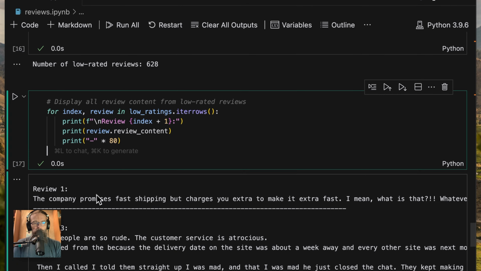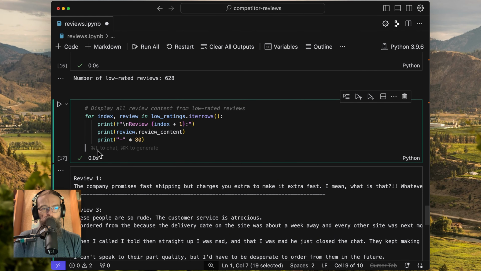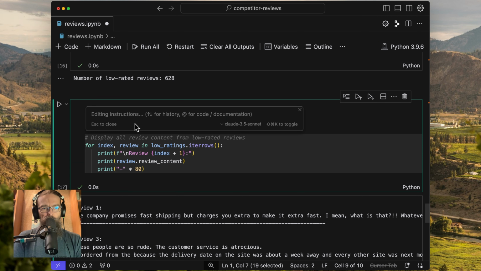So what we're going to do next is take all of this content and write it to a file. Then we're going to take that file and put it in ChatGPT and say, take all of these reviews and generate categories for us. Let's do that right now. So we'll grab all of this. Just the same, we've had Cursor create this code for us. We're using Claude 3.5 Sonnet here.